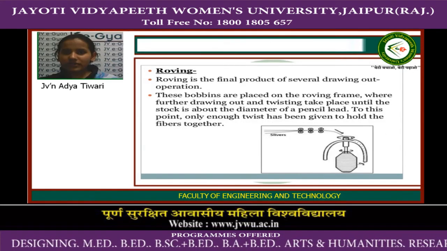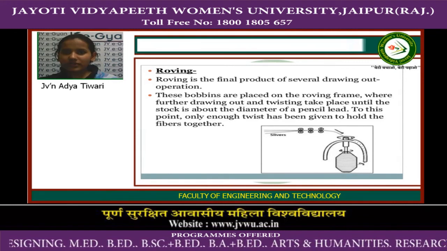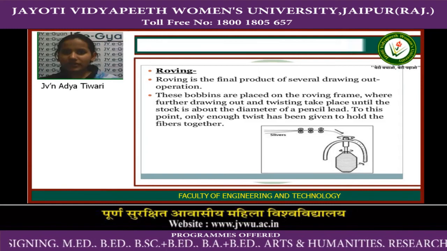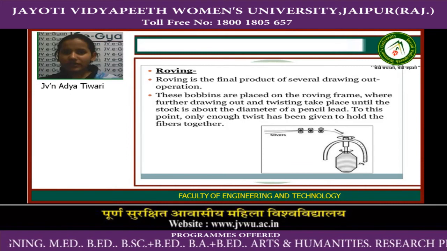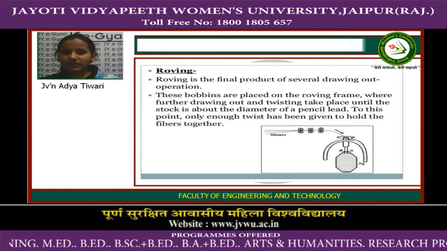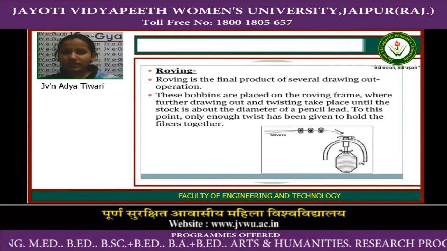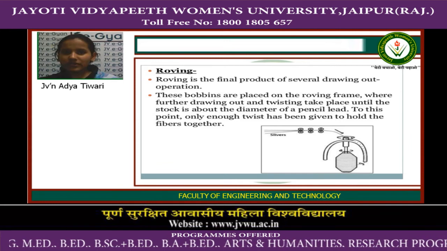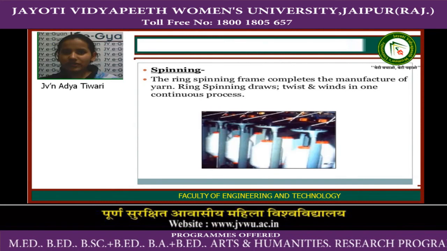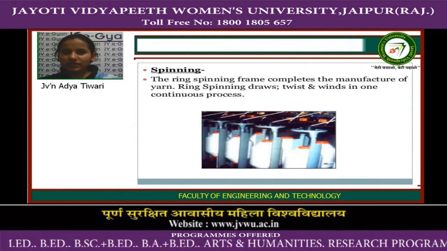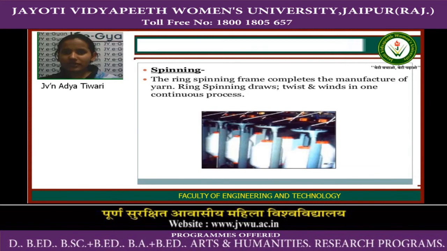Roving is the final product of several drawing out operations, and these bobbins are placed on the roving frame where further drawing out and twisting take place until the stock is about the diameter of a pencil lead. To this point, only enough twist has been given to the fiber. Spinning. The ring spinning frame completes the manufacture of the yarn, and ring spinning draws, twists and winds in one continuous process.